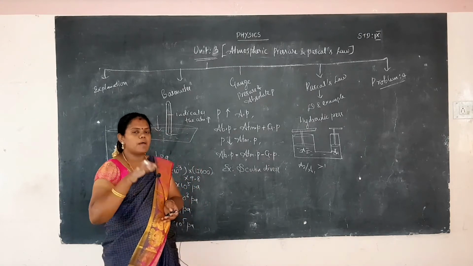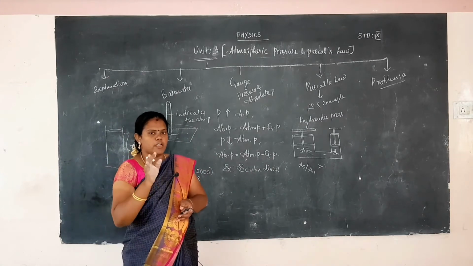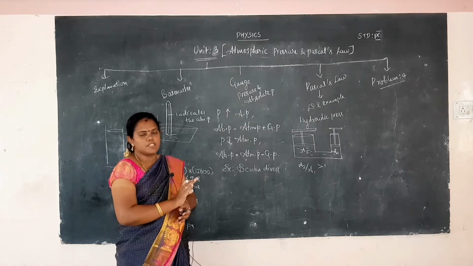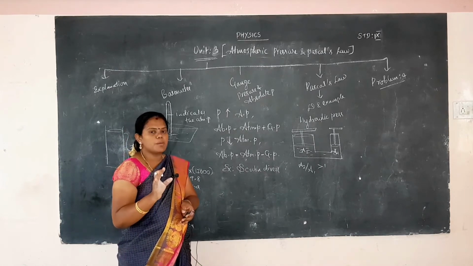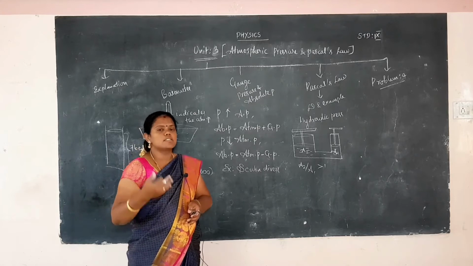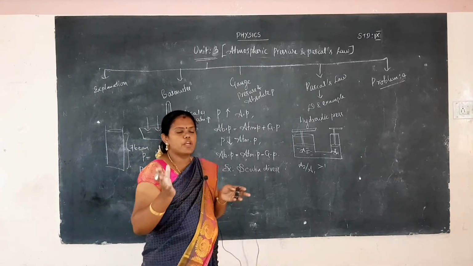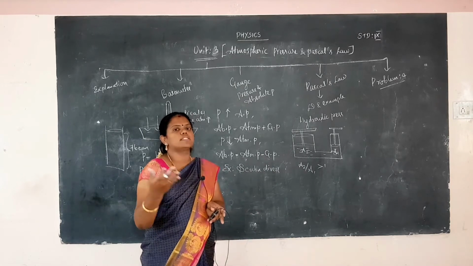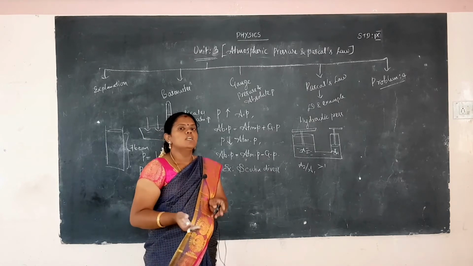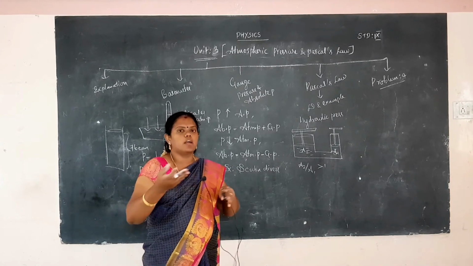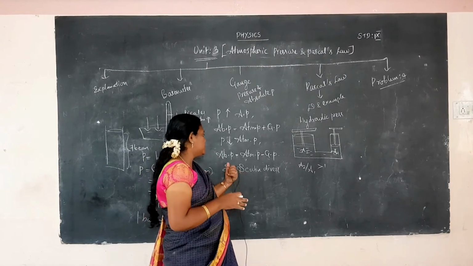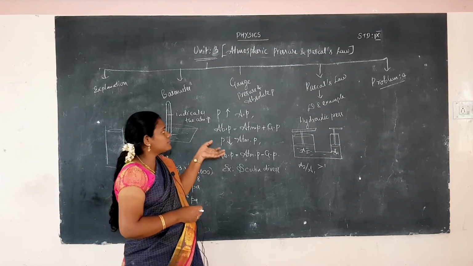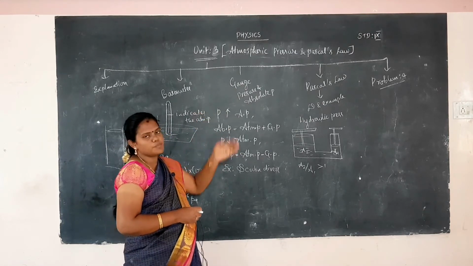What is the difference between gauge pressure, absolute pressure and atmospheric pressure? Atmospheric pressure is the pressure exerted by the atmosphere. Gauge pressure means some equipment or phenomenon creates a pressure different from the atmospheric pressure. The difference between the atmospheric pressure and gauge pressure is called absolute pressure. Okay, so those are the formulas for gauge pressure and absolute pressure.